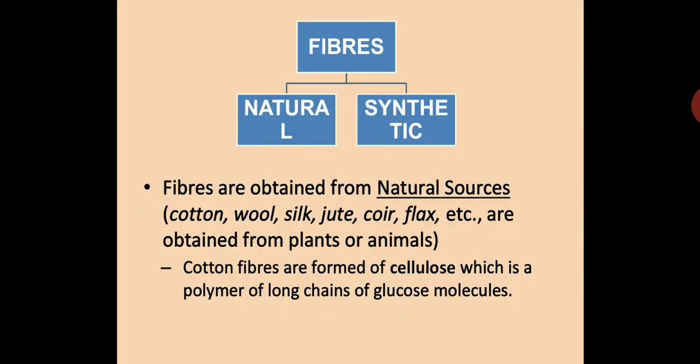Fibers: natural, synthetic. Fibers are obtained from natural sources. For example, cotton, silk, jute, coir, flax, etc. are obtained from plants or animals. Cotton fibers are made of cellulose, which is a polymer of long chains of glucose molecules. Just now we had discussed cellulose, which is a polymer of long chains of glucose molecules. So you just take down these: fibers, natural, synthetic, and fibers are obtained from natural sources. Write natural sources in your notebook: cotton, wool, silk, jute, coir, flax, etc. This much should go in the notebook.